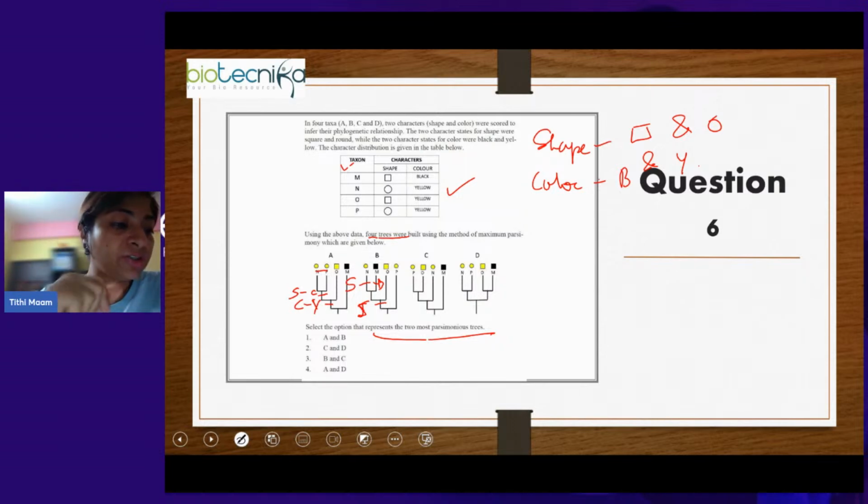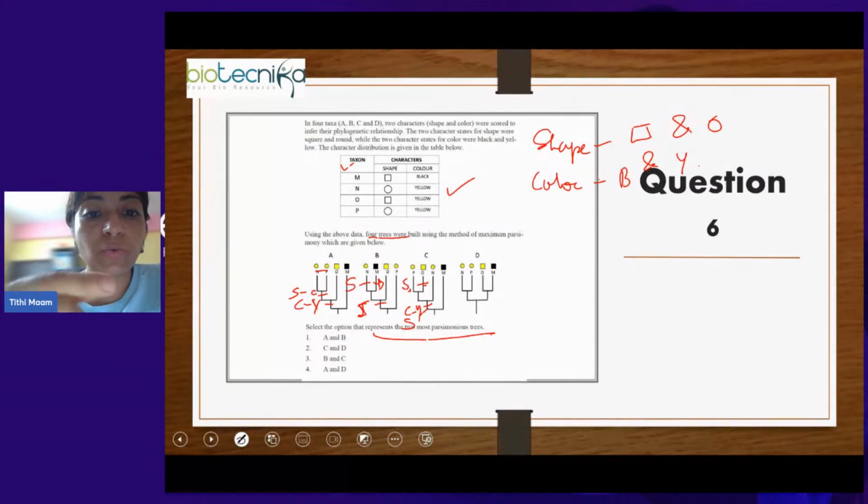Now for tree C, let's see the evolutionary events likewise. So here one evolutionary event happened for the color, where color became yellow. Then one more evolutionary event happened where it became circle as well. So two evolutionary events happened here, one for shape and one for color. And then one evolutionary event happened only in the branch leading to O, where it again became square. So this also has three evolutionary events.